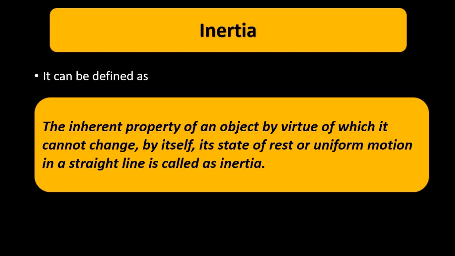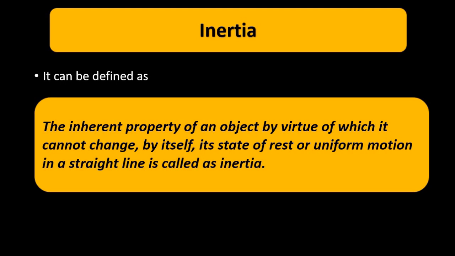We are all acquainted with it. Basically inertia is the property of an object because of which if it is in a state of rest, it is not moving, then it will continue to remain in that state. It will remain at rest.